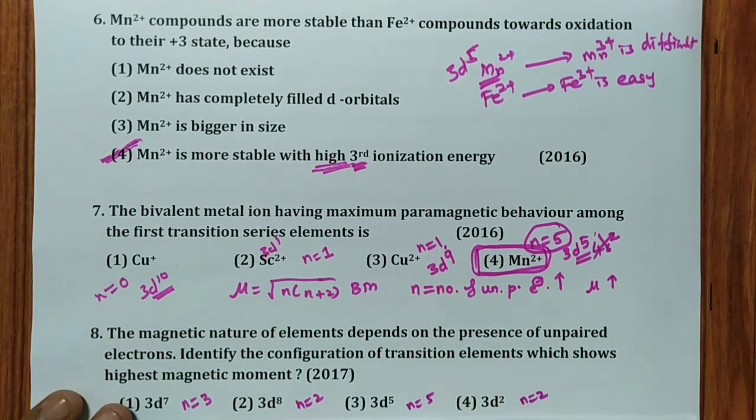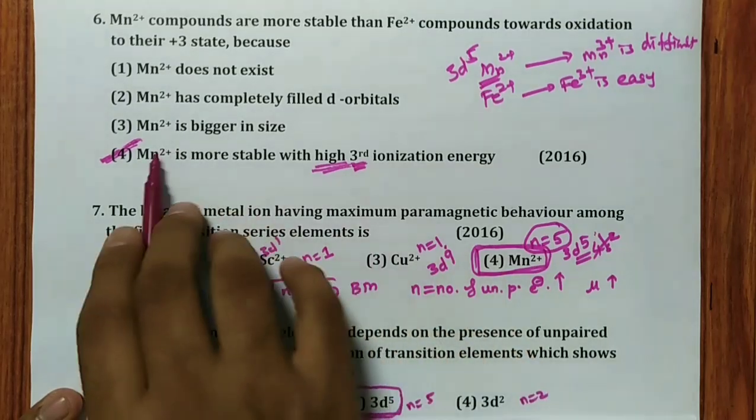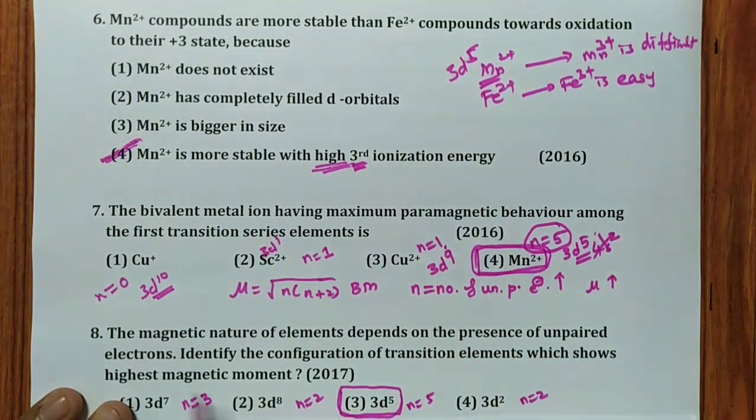Hence the answer for this particular question, once again, this 3d5 is nothing but Mn2+. So almost the same concept, remember. Very, very important. This is also related to the same concept, Mn2+ 3d5. So this is the 8th question, 2017. The answer is the third option.